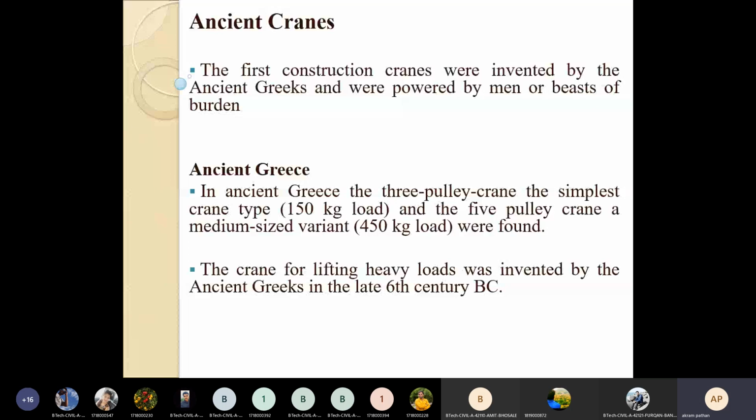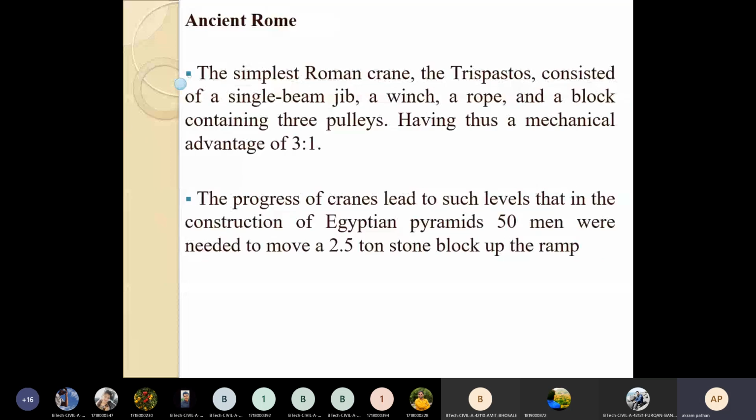In the ancient Roman period, the simplest Roman crane was called the trispastos, which consists of a single-beam jib, which has a wooden inclined pipe. That pipe is attached with a rope and a block containing 3 pulleys, thus giving a mechanical benefit. Such types of cranes were used in the historical period.